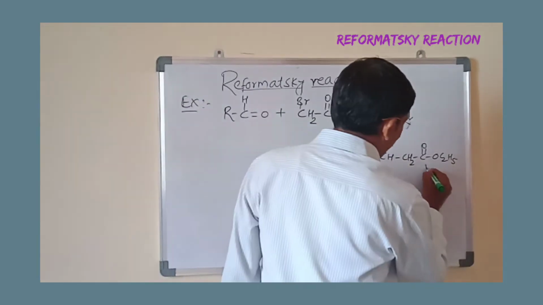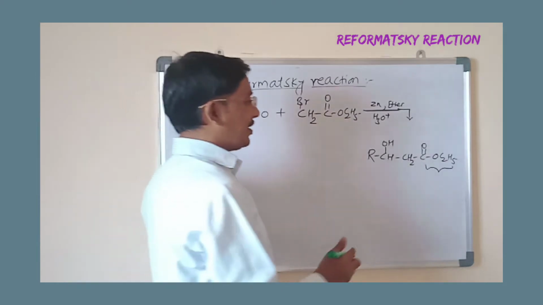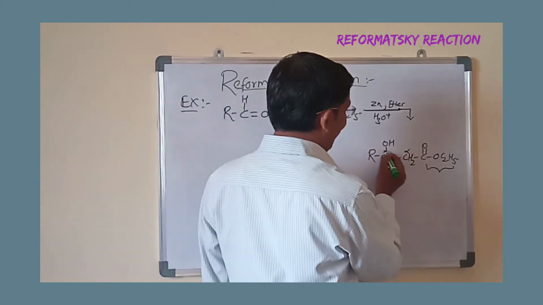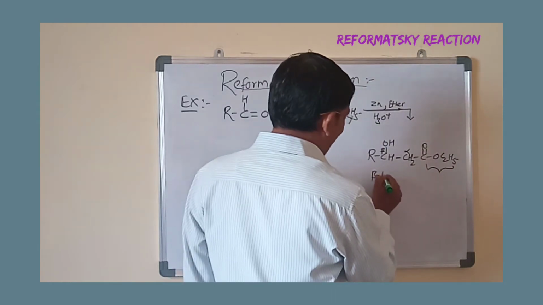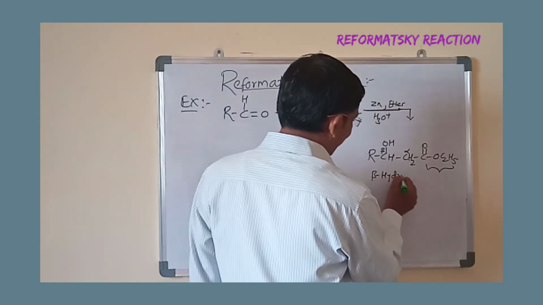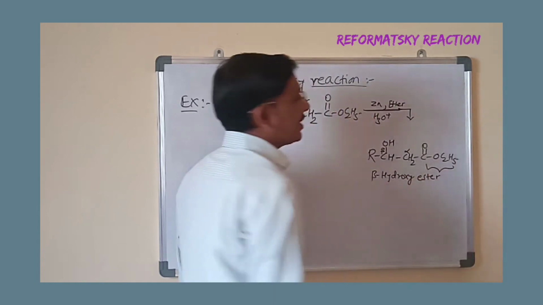This is your principal functional group. Next to the principal functional group, that carbon is known as alpha and then beta. Hence, it is a beta hydroxy ester, the product of a Reformatsky reaction.